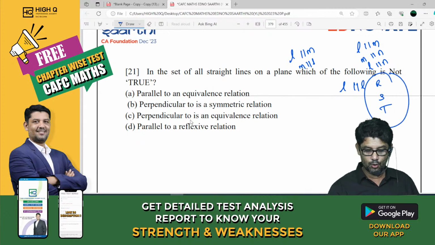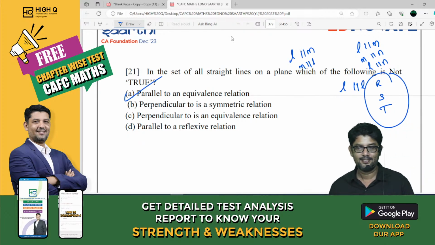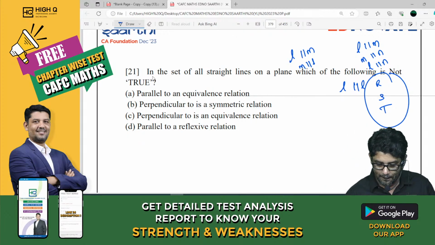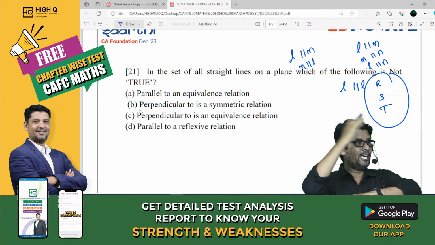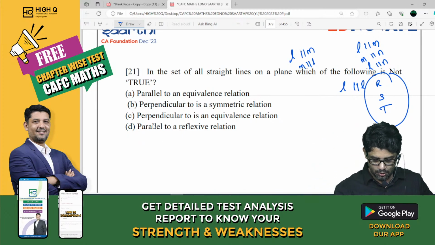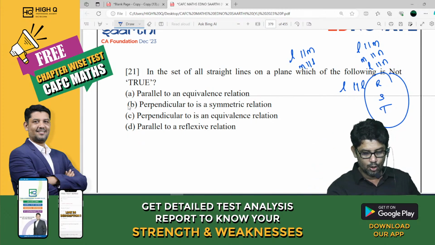If all three hold, it's equivalence. Oh, not true. Sorry. So, parallel to is equivalence. Perpendicular to is symmetric. Of course, line L perpendicular to line M, so line M perpendicular to line L. It is true. Perpendicular to is equivalence? No.